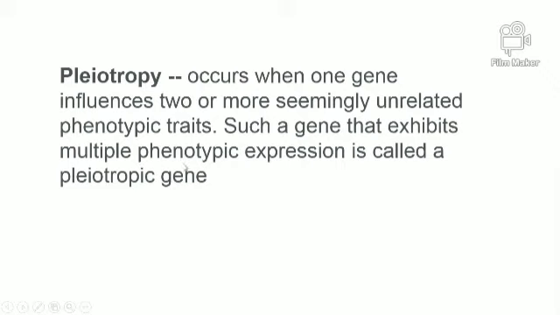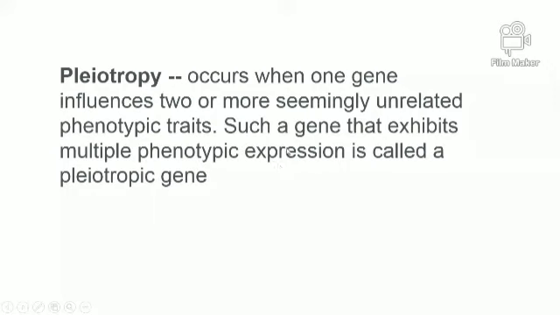A person having A blood group or B blood group, long hair or short hair, curly hair or straight hair, blue eyes or black eyes, and the skin color being white. Then there are diseases like hemophilia, night blindness, color blindness. All these are diseases which can be seen, but we don't know which type of genes are present. But the phenotypical expression of these multiple alleles is known as pleiotropic genes.